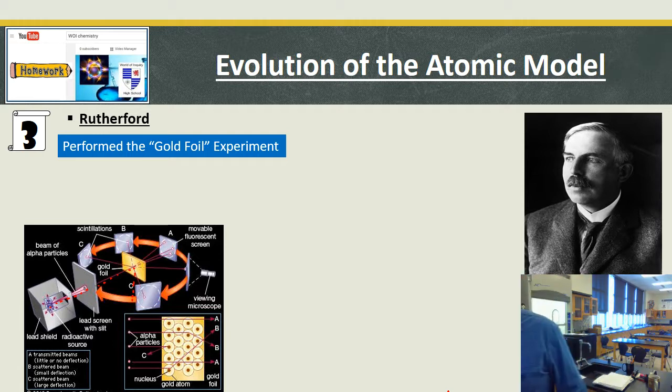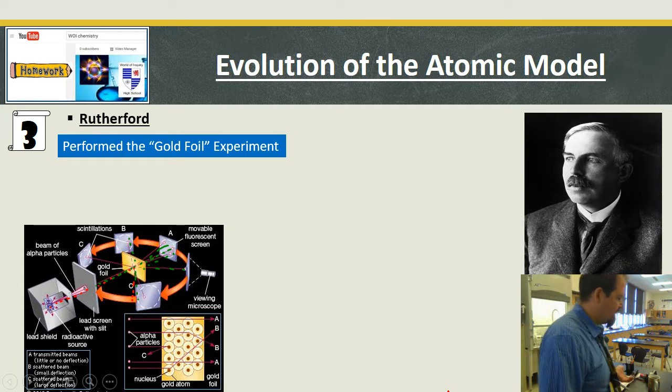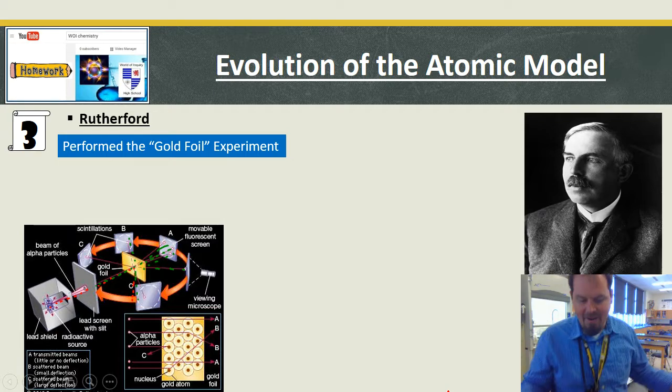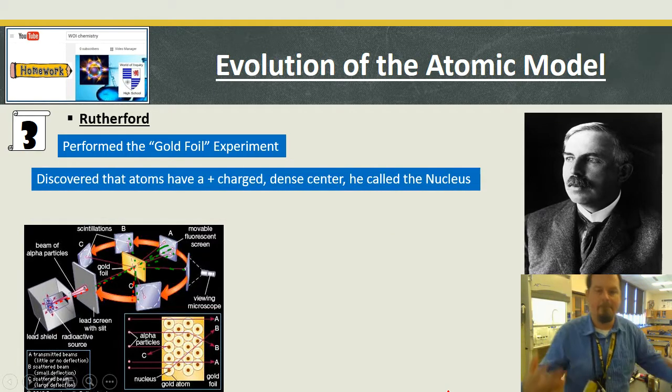He found out that most of them go straight through. And some of them not just go straight through, but go sideways. And like he originally thought, some of them came back. So only some of them did what he thought was going to actually happen. Everything else that happened made him go back and reformulate everything he thought the atom was. And boom, here we go.